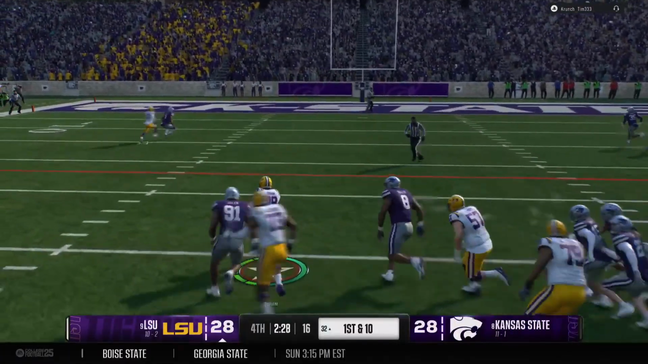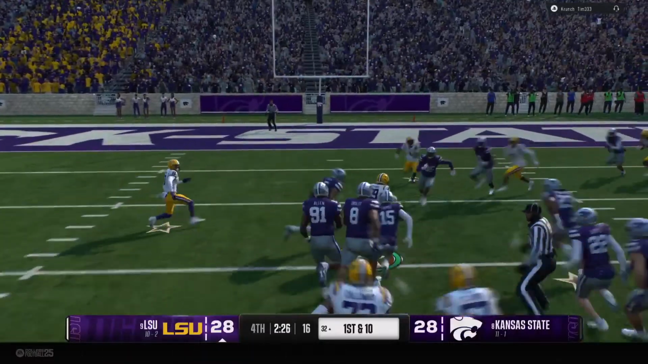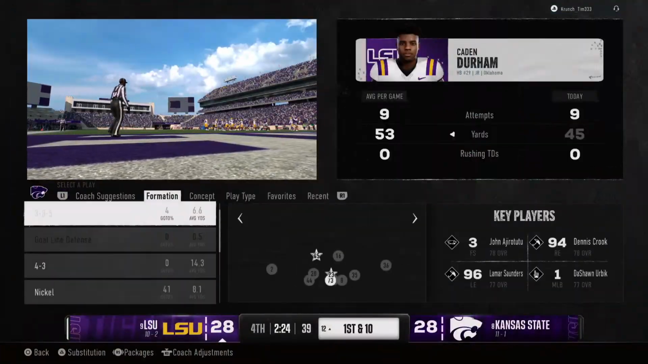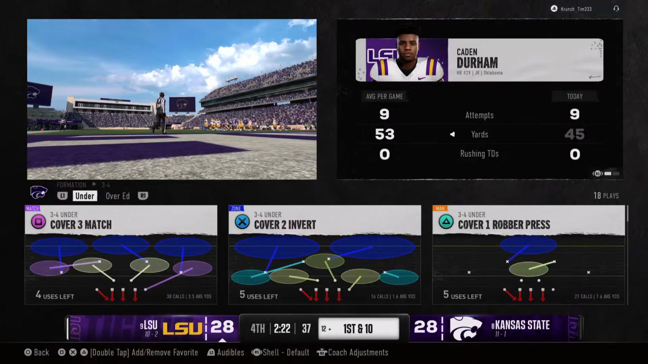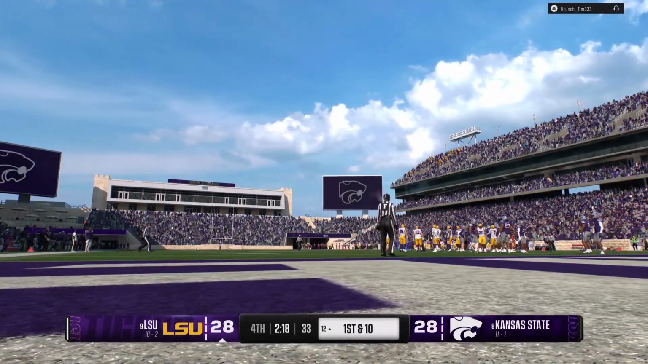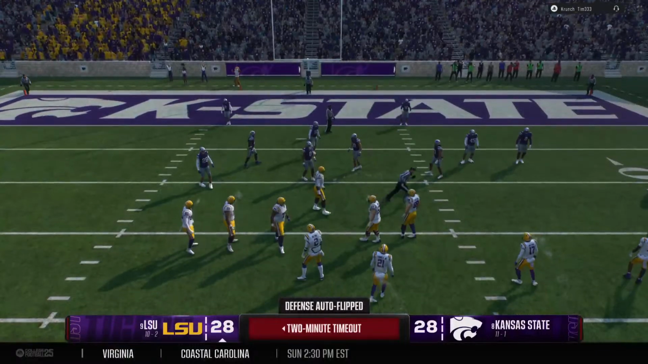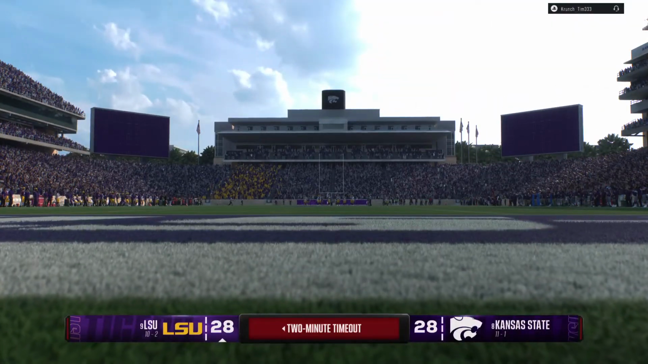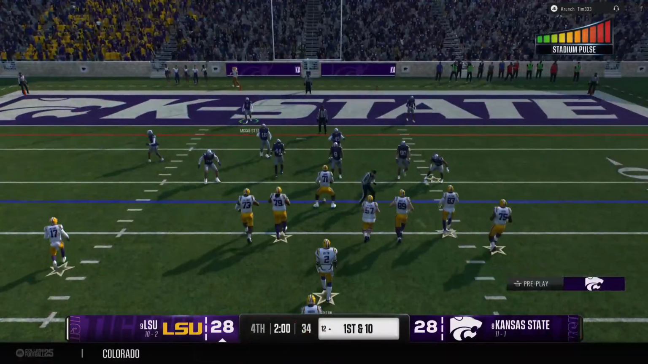Direct snap to the back. They bring him down, but an explosive play by this offense. Big gain. And that's a first down for the offense. And here comes the noise. This crowd is trying to inspire this defense to make a big red zone stop. First down and 10 now.